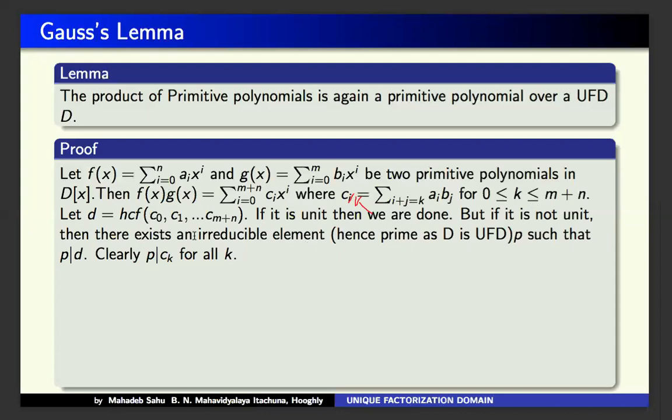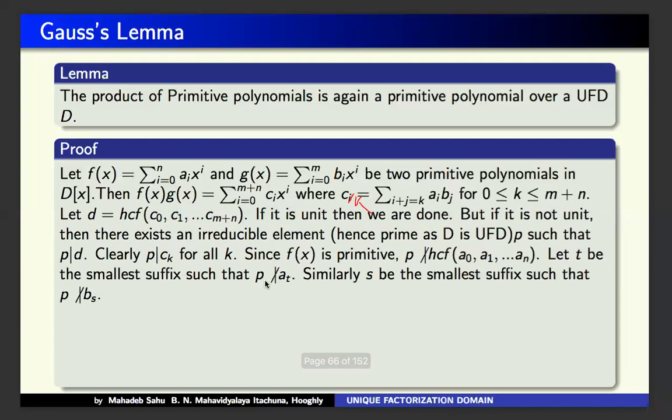As P divides d, and the HCF of these elements is d, that means P divides Ck for all k belonging to k equal to 0 up to m plus n. Okay, so P divides Ck.